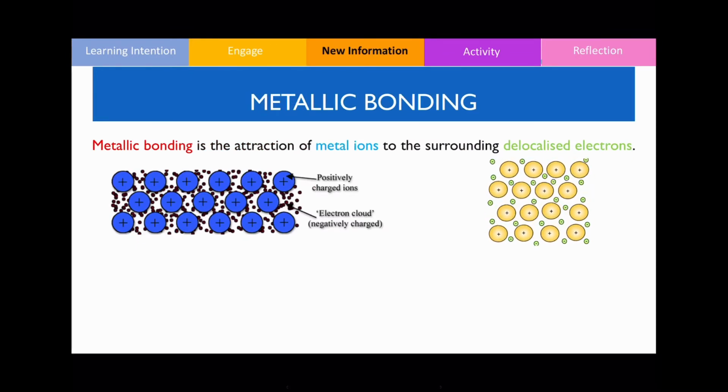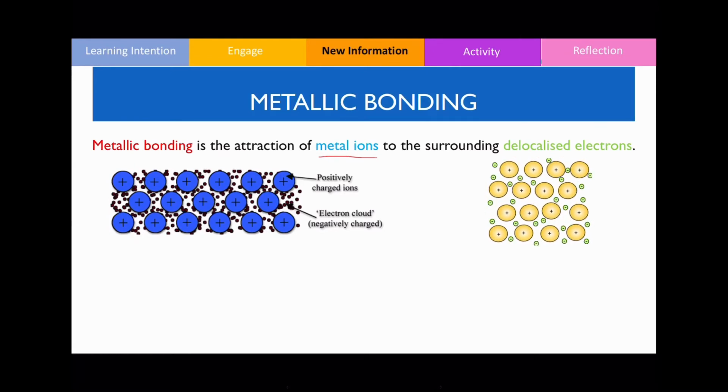We describe metallic bonding as the attraction of the metal ions, meaning the metal cations, to the surrounding delocalized electrons. And it's this type of attraction that holds all of the metals in place.